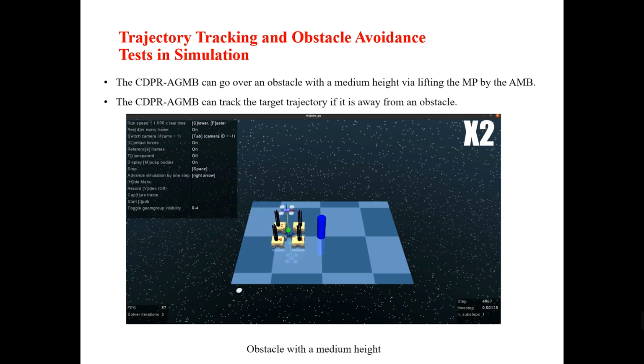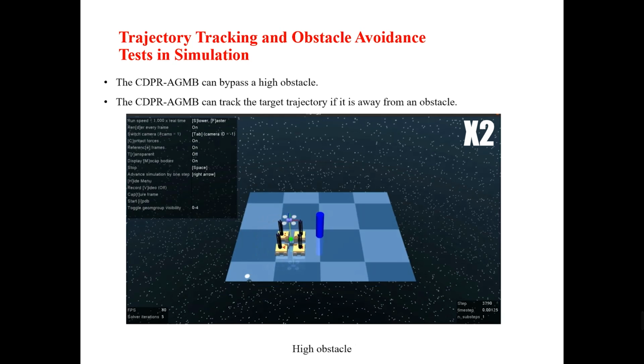The CDPR-AGMB can go over an obstacle with a medium height via lifting the moving platform by the aerial mobile base. The CDPR-AGMB can track the target trajectory if it is away from an obstacle. The CDPR-AGMB can bypass a high obstacle. The CDPR-AGMB can track the target trajectory if it is away from an obstacle.